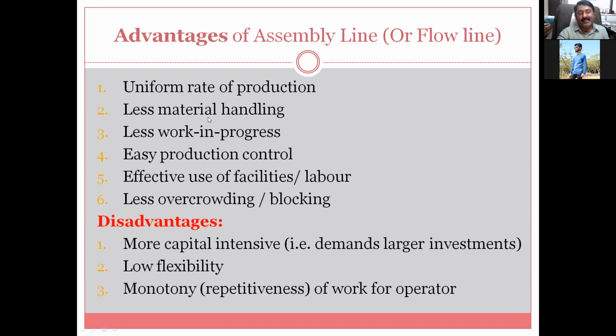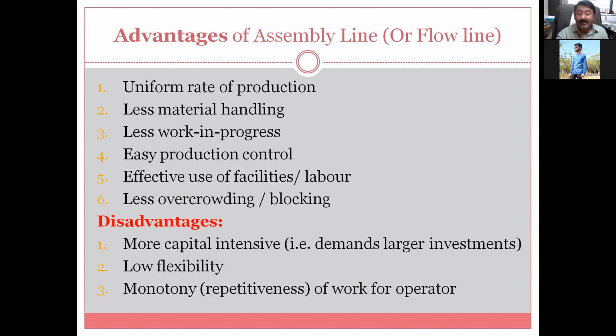Less material handling is required, as all the production centers are arranged as per the requirement. So it is product layout: lathe, drilling, milling, grinding, assembly, for example. In a generalized case, lathe, drilling, grinding, again lathe, again some milling, then some material problem, so more material handling is there. So in this particular assembly line case, there is less material handling, and less work in progress inventory, as the lines are balanced, as I have given you the example.